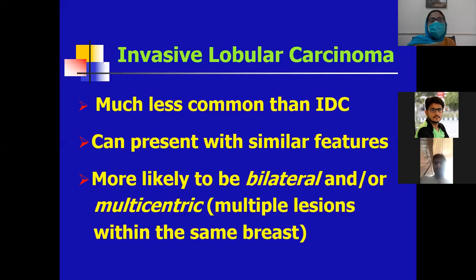Because anyone can ask about DCIS, you must know what DCIS is. DCIS is ductal carcinoma in situ. You must know about the different types of DCIS, like cribriform, solid, papillary, and comedo type, and then there are different gradings. And then you must know about LCIS. LCIS is lobular carcinoma in situ. Then later we discuss the different types of invasive ductal carcinoma.